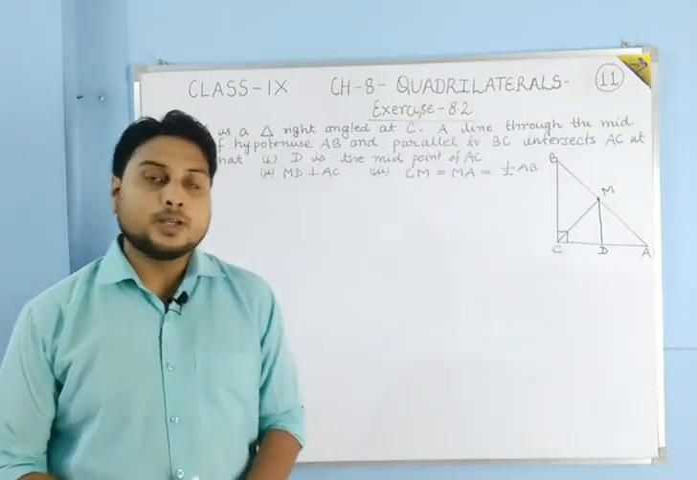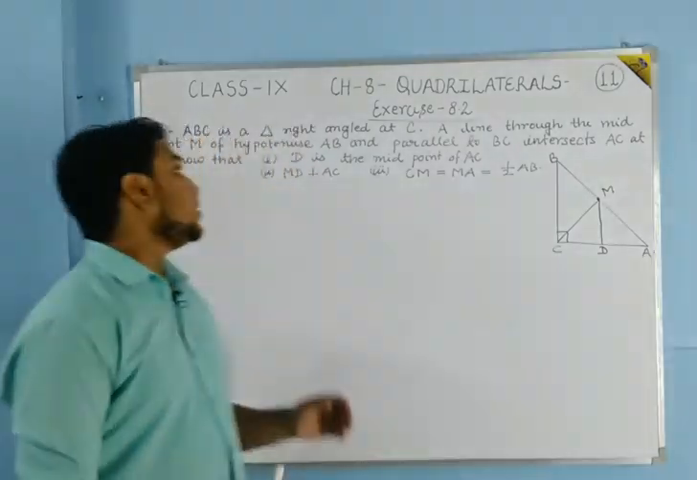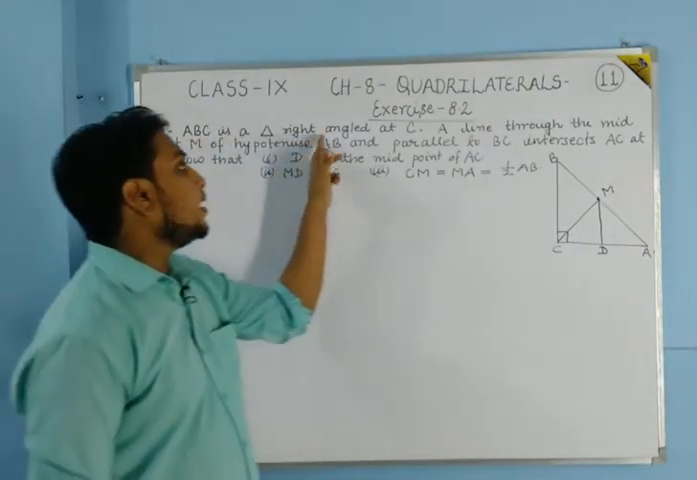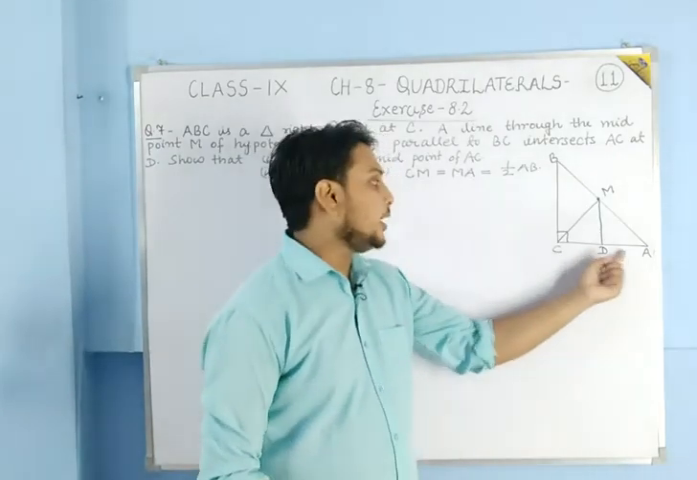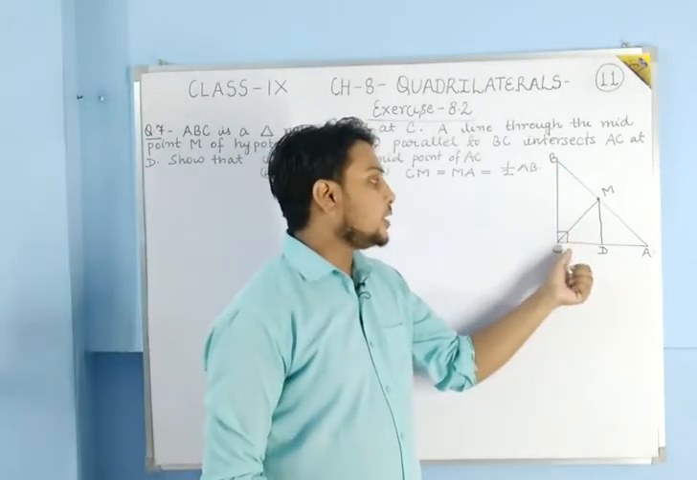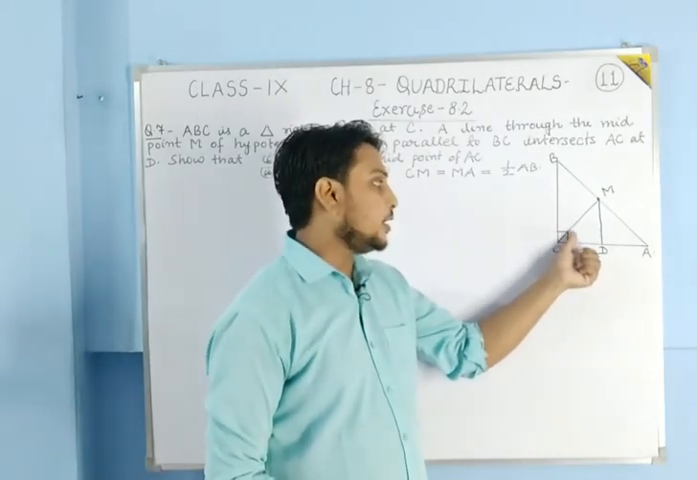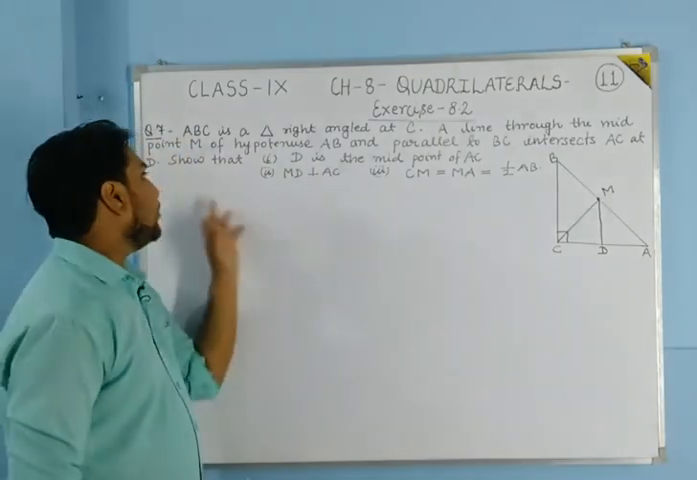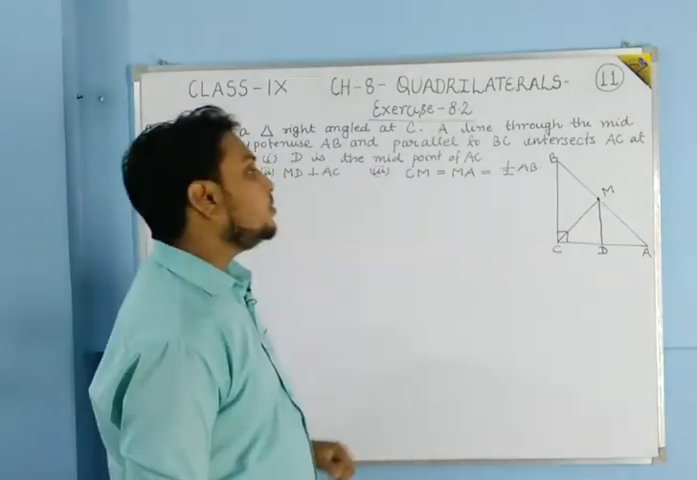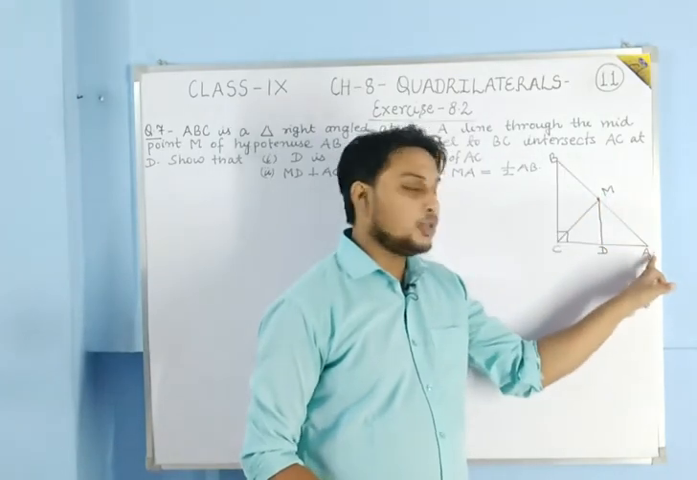Now students, coming to the last question of exercise 8.2, and the question is: ABC is a triangle right angled at C. See, here I have made a triangle ABC, which is right angled at point C. Right angled means here it is a 90-degree angle. A line through the midpoint M of hypotenuse AB. See, M is the midpoint of the hypotenuse AB.